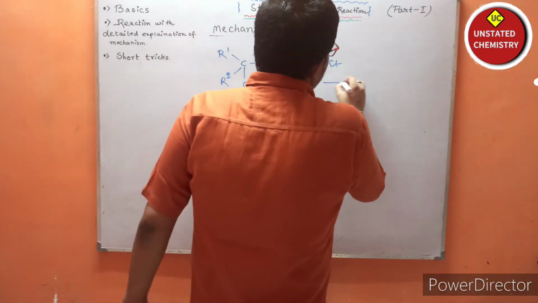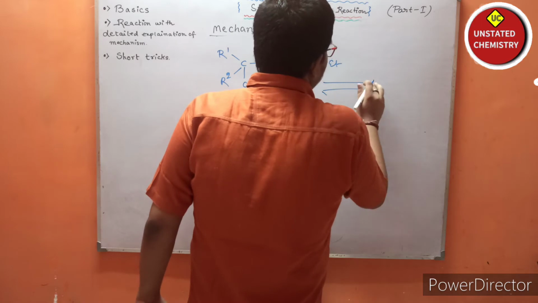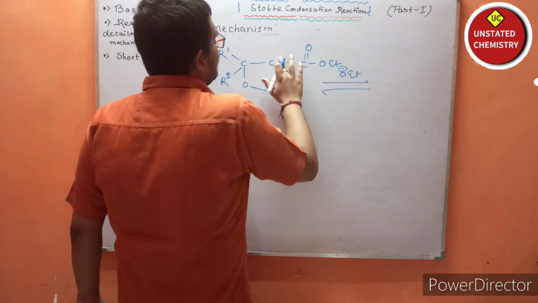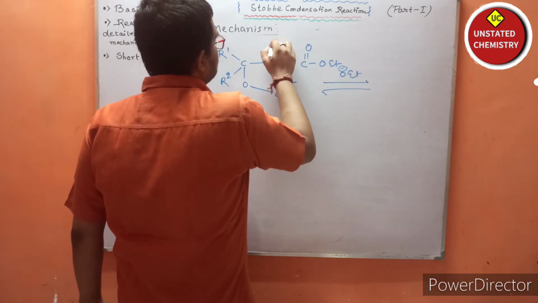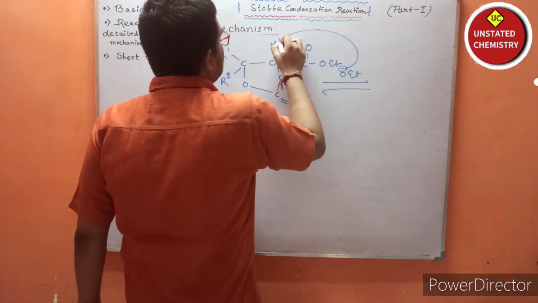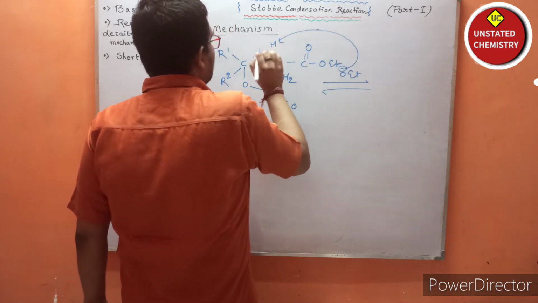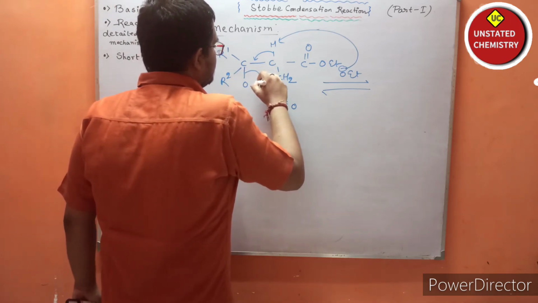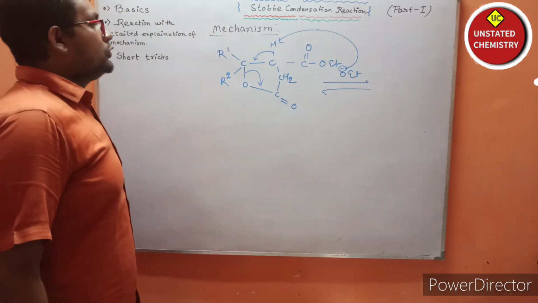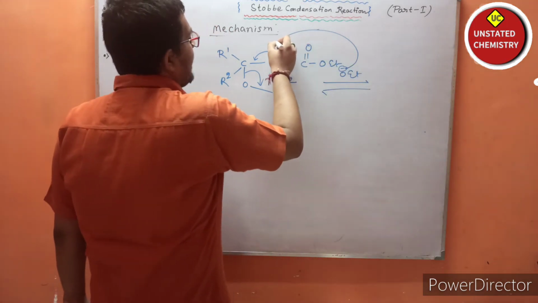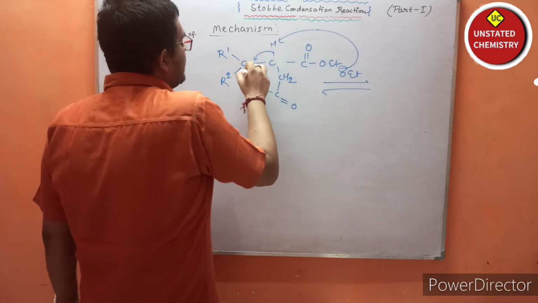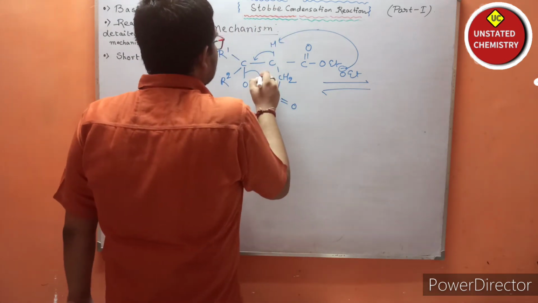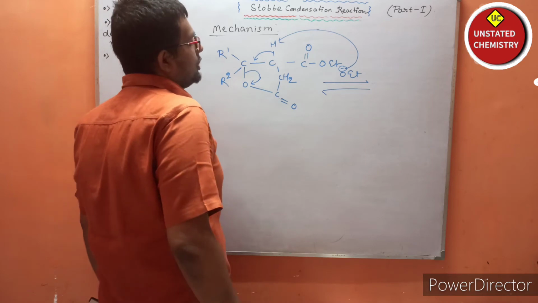So in the reaction medium, base is also present, OEt minus is already present. So what will happen basically? This hydrogen will be abstracted, there is a formation of a double bond, and this bond will open up. OEt minus will abstract this proton, and basically the electron density will be shifted towards oxygen.